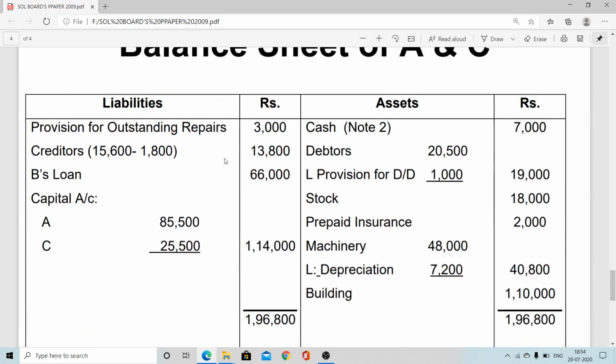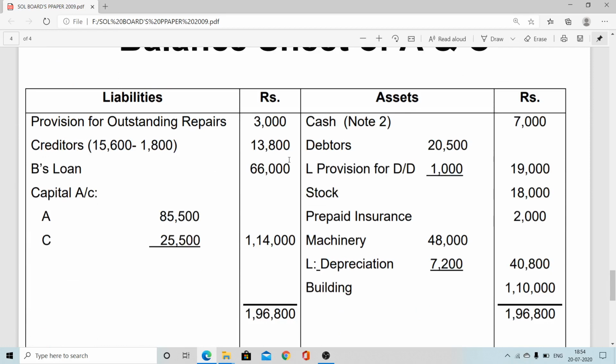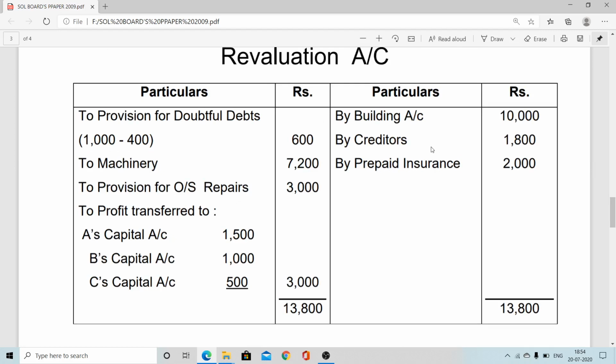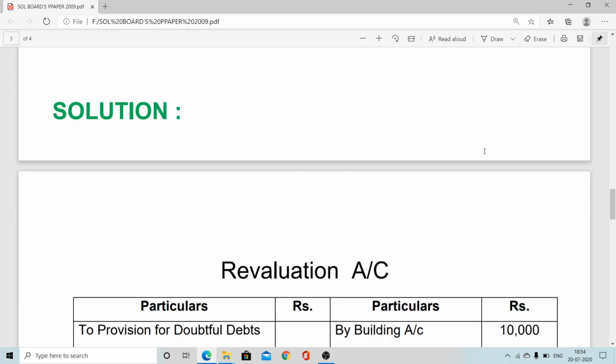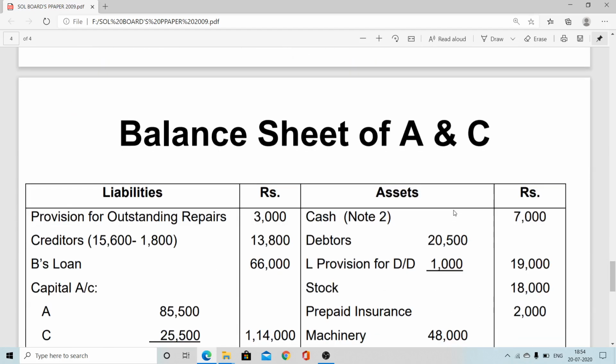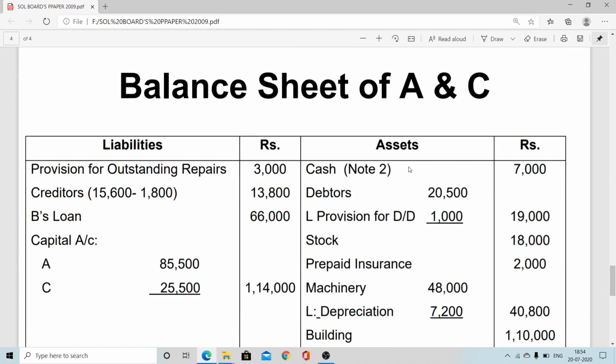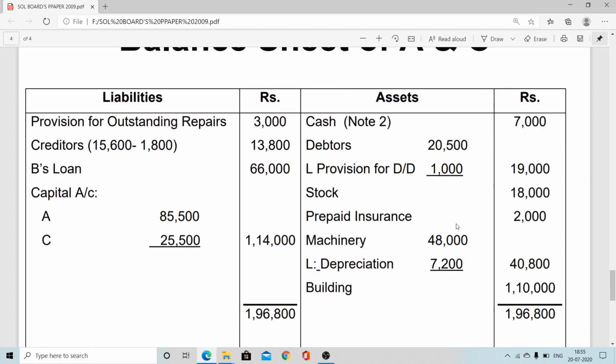Now we'll consider the new balance sheet of the remaining partners A and C. Regarding the cash, see the working note there: 16,000 is the old balance of cash. After that, we make a payment of 9,000 to the retiring partner, so 16 minus 9, 7,000 came. Now these are all revalued figures. Gross debtors 20,500. New provision, always you have to deduct the new provision 1,000. So here it will be 19,500. The stock will be 18,000, the revalued figure.